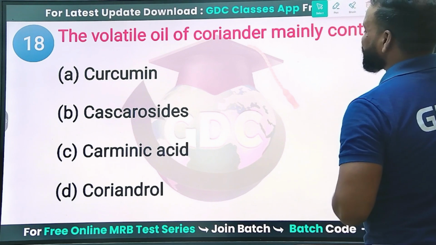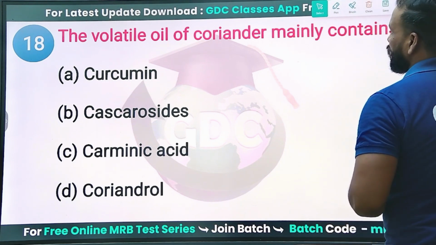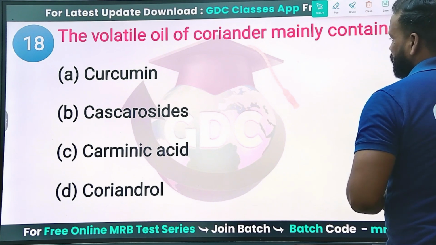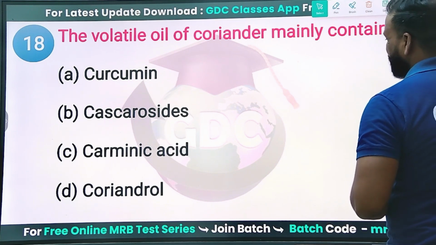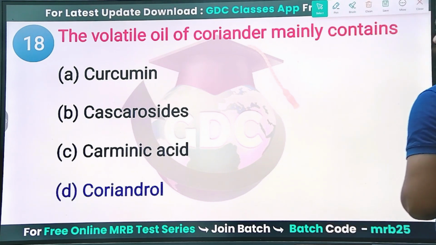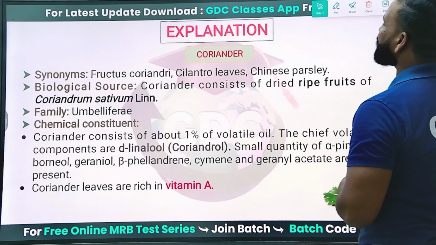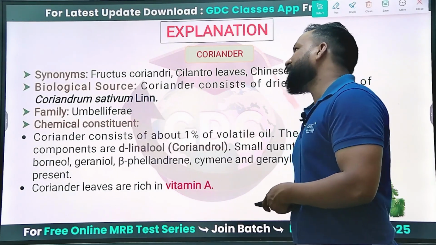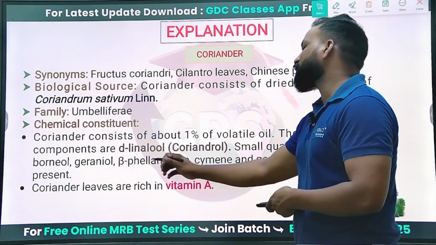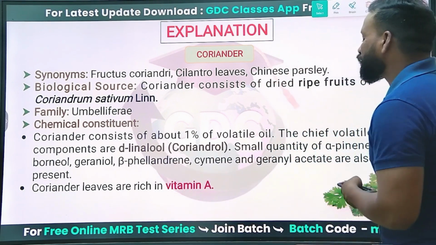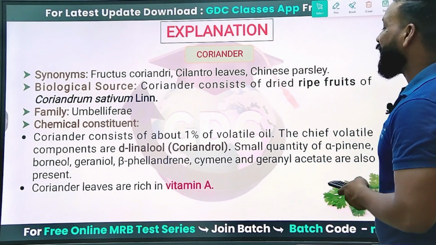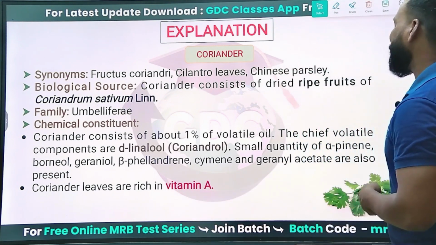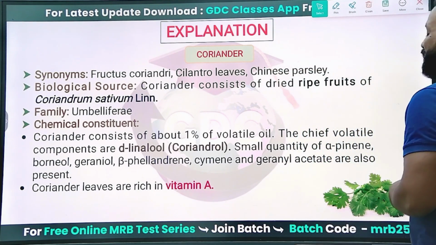Next, the volatile oil of coriander mainly contains curcumin, cascarosides, carbonic acid, or coriandrol. You can eliminate the first option and the second option, because one is for turmeric and another is for cascara bark. The right answer is option D, coriandrol. It is obtained from Coriandrum sativum, belonging to family Umbelliferae. It contains an active compound called D-linalool, known as coriandrol, and it is rich in vitamin A. Do remember this also.